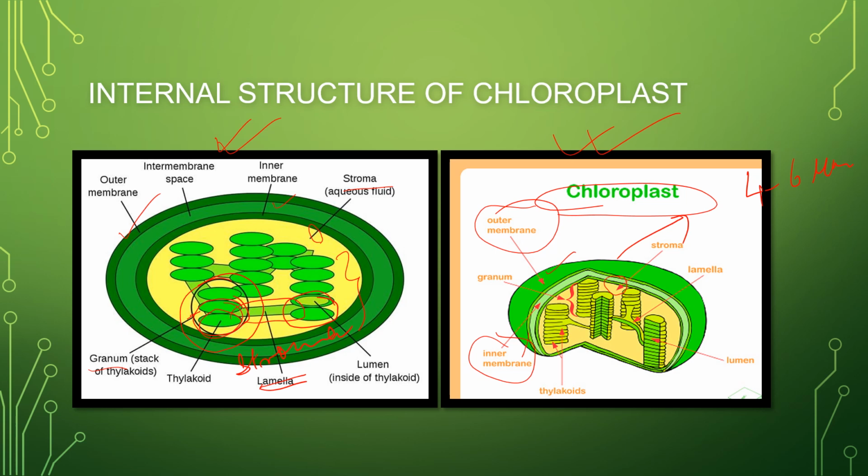Now chloroplasts, as we have already told in the previous slide also, are mainly located in the mesophyll cells, that is between the upper and the lower epidermis. Now the chlorophyll pigment is contained in the walls of these thylakoids. Okay, is it clear? Now we can also say that the guard cells of stomata also contain chloroplasts.